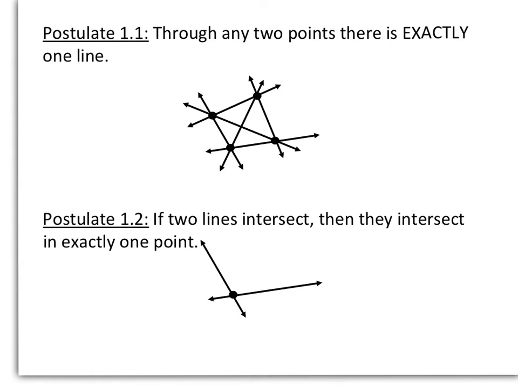So postulate 1-1 says through any 2 points there is exactly one line. And you'll see an example on your paper where you have lines. So it only takes 2 points to form a line. And you might remember that from algebra when you graphed linear equations, you only needed to plot 2 points to make a line. Postulate 1-2 says if 2 lines intersect, then they intersect at exactly 1 point.